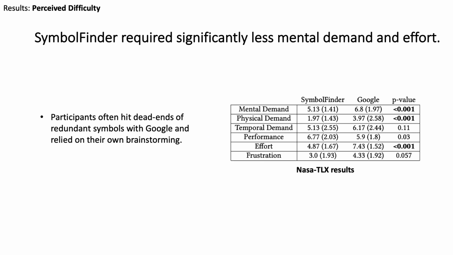Next, to answer our second question on perceived difficulty, Symbol Finder required significantly less mental demand and effort. Participants often hit dead ends of redundant symbols with Google, and they would often rely on their own brainstorming to find more symbols, increasing their mental demand and effort.